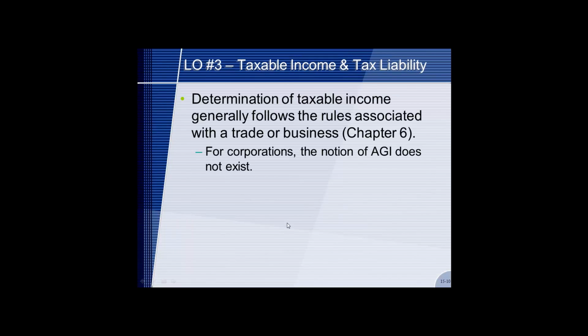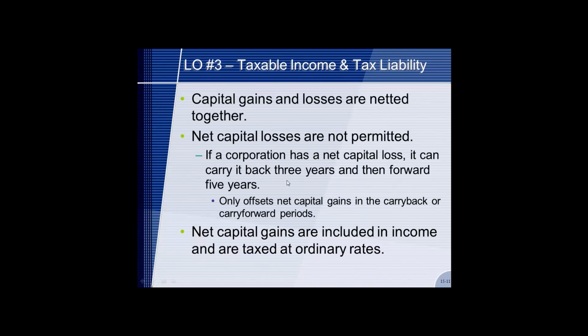When we're talking about taxable income and tax liability, determination of taxable income generally follows the same rules as a business or trade, but for corporations, the notion of AGI does not exist. Okay, capital gains. Capital gains and losses are netted together. Net capital losses are not permitted. If a corporation has a net capital loss, it can be carried back 3 years and then forward 5 years, and it can only offset net capital gains in the carryback and carryforward periods.